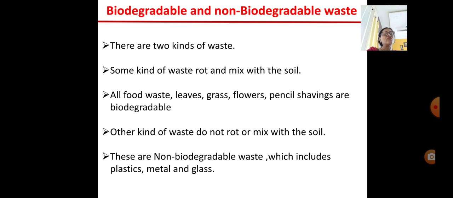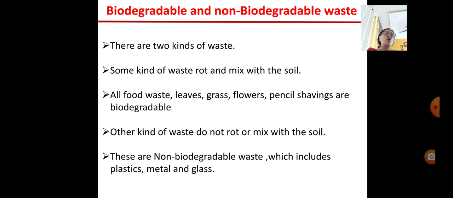Some kinds of waste rot and mix with the soil. They get decomposed into the soil, like food waste, or leaves, or grass, or plant materials, or flowers, all the parts of the plant, or pencil shavings. They all get mixed into the soil, or you can say they rot, they are able to decompose.